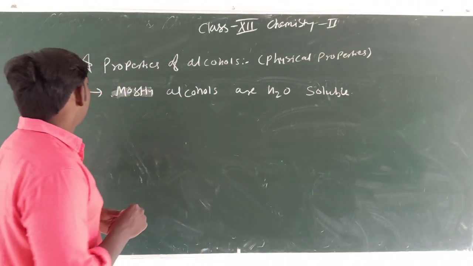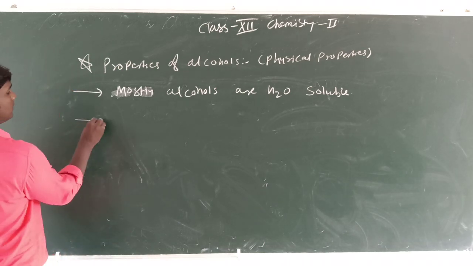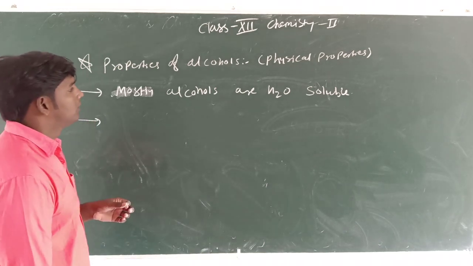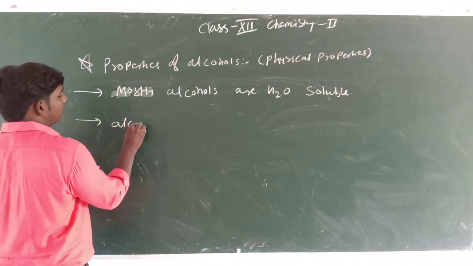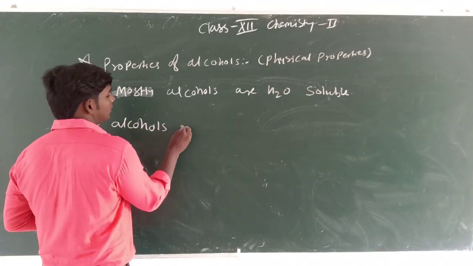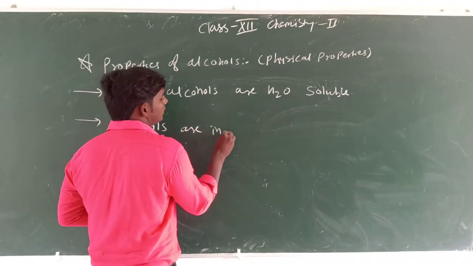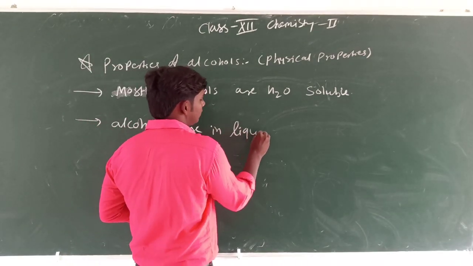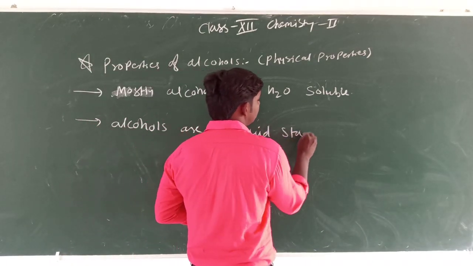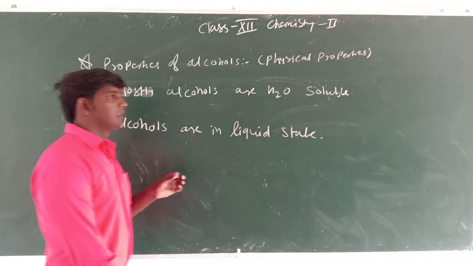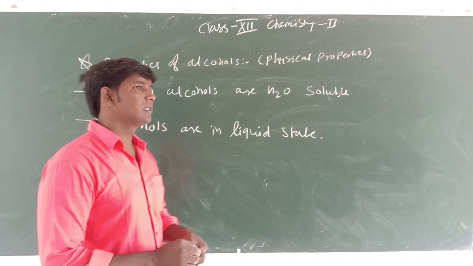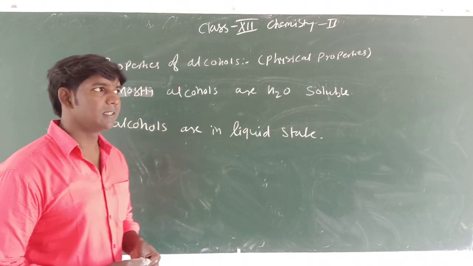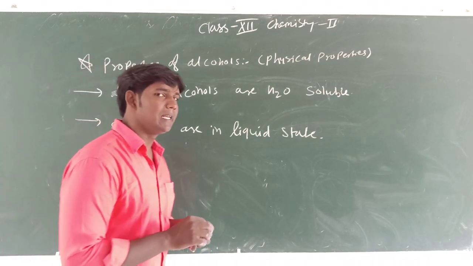Okay, now alcohols are in liquid state. Okay, alcohols generally possess liquid state. Some alcohols are in gaseous state, or some are volatile in nature.